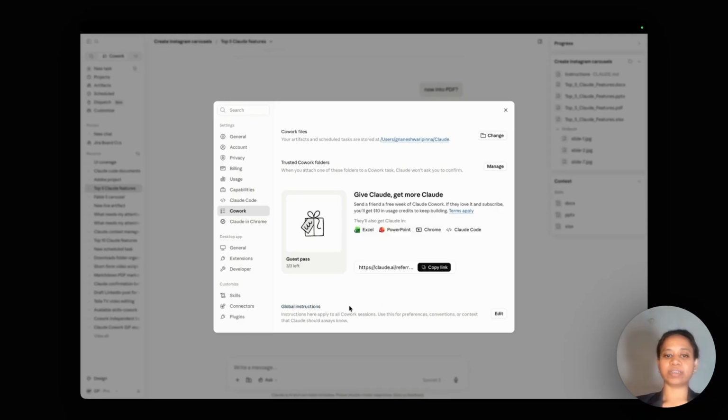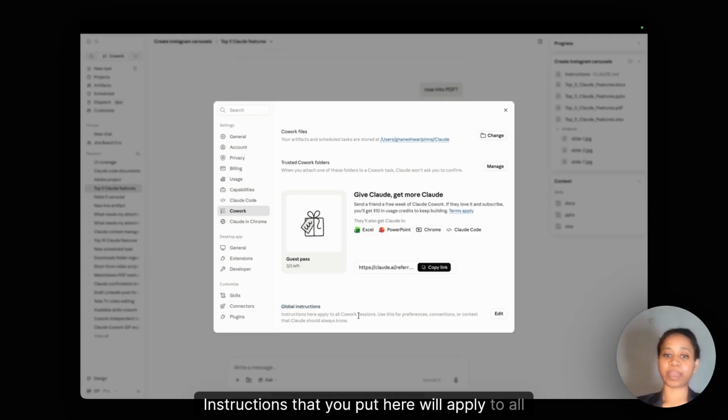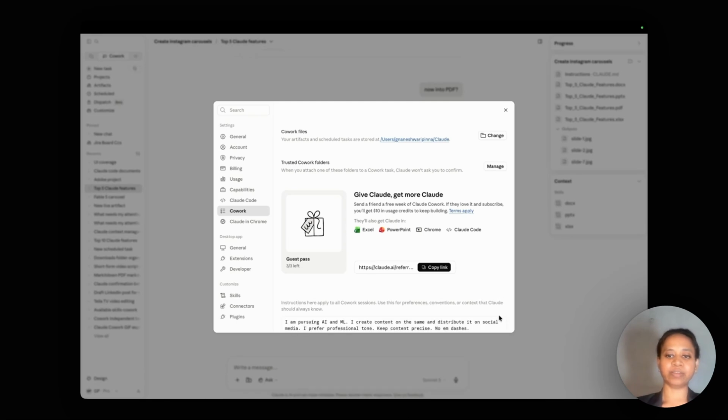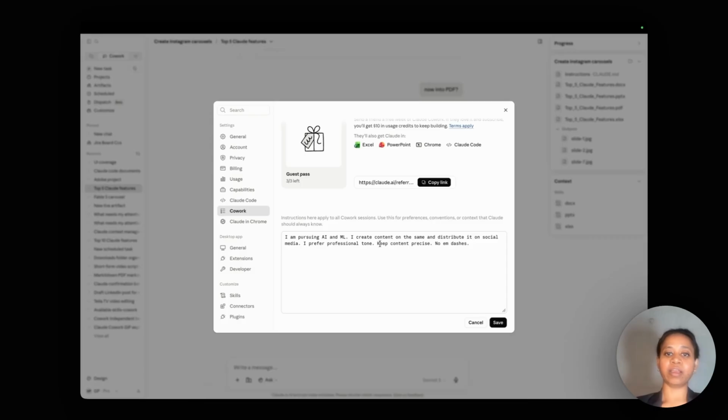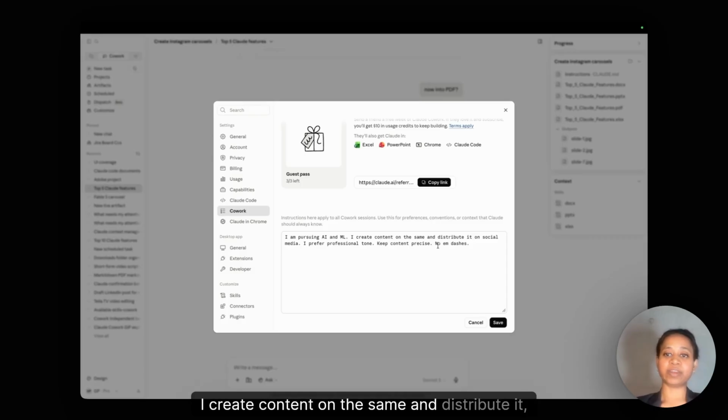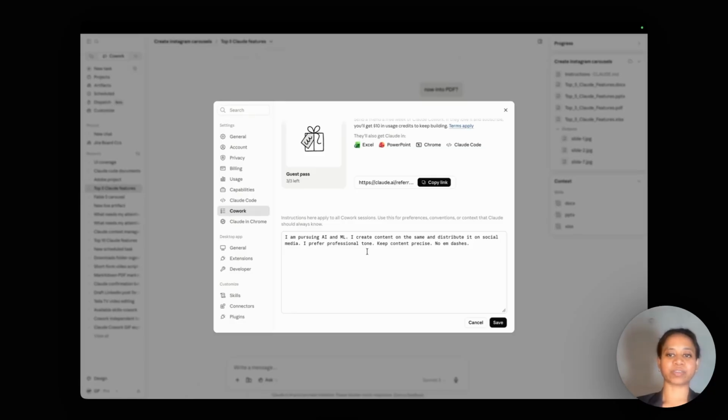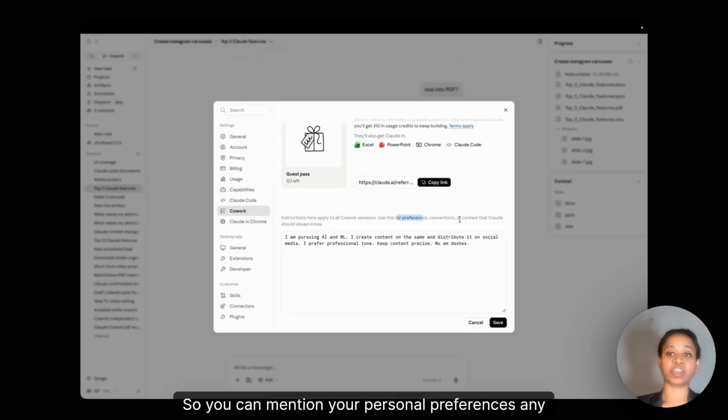What goes here? Instructions that you put here will apply to all Cowork sessions. It will be about who you are and what you like, what you don't like, and what you want Claude to do. For example, here I'm saying I'm pursuing AI and ML. I create content on the same and distribute it on social media. I prefer professional tone and keep content precise and no em dashes. So you can mention your personal preferences, any context that you want Claude to always remember.